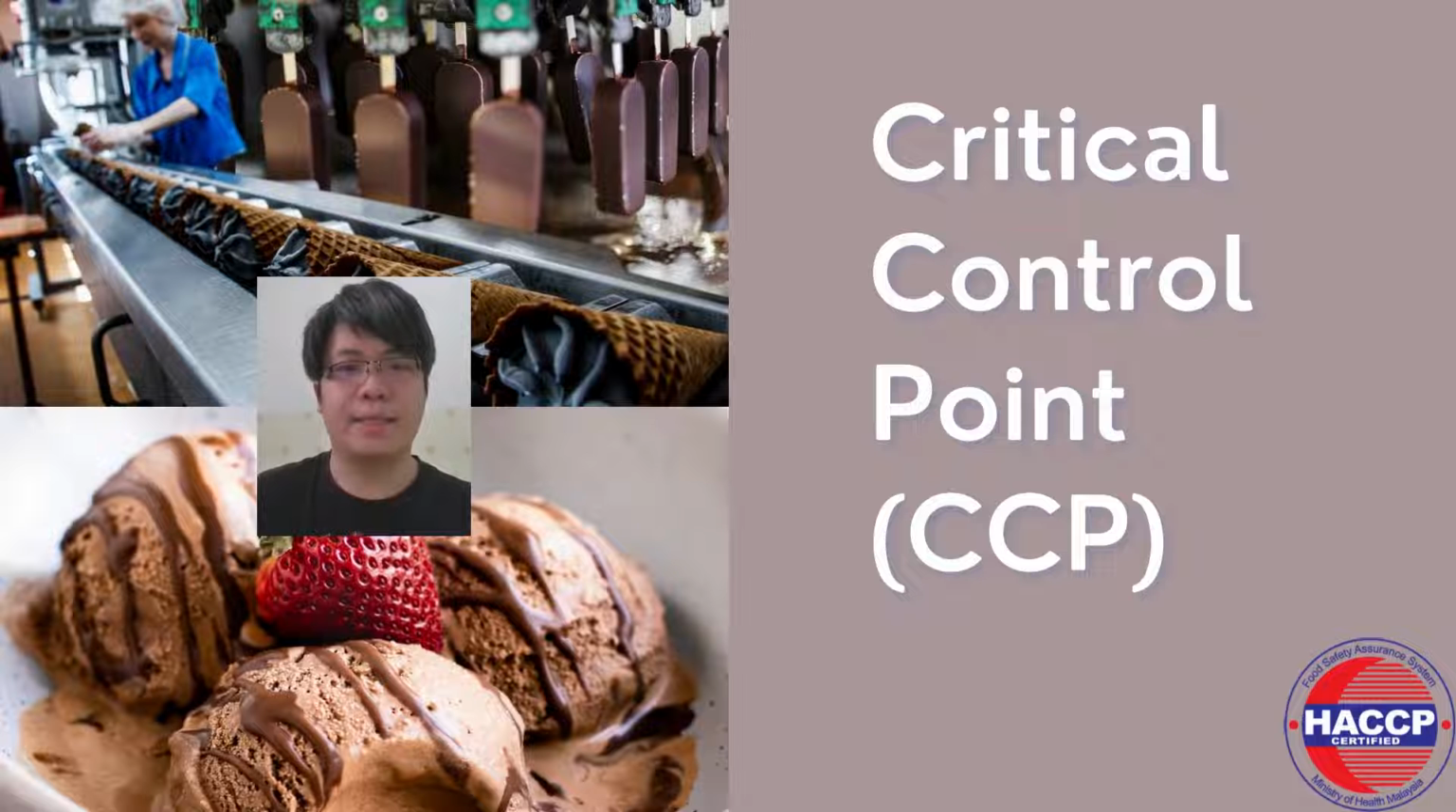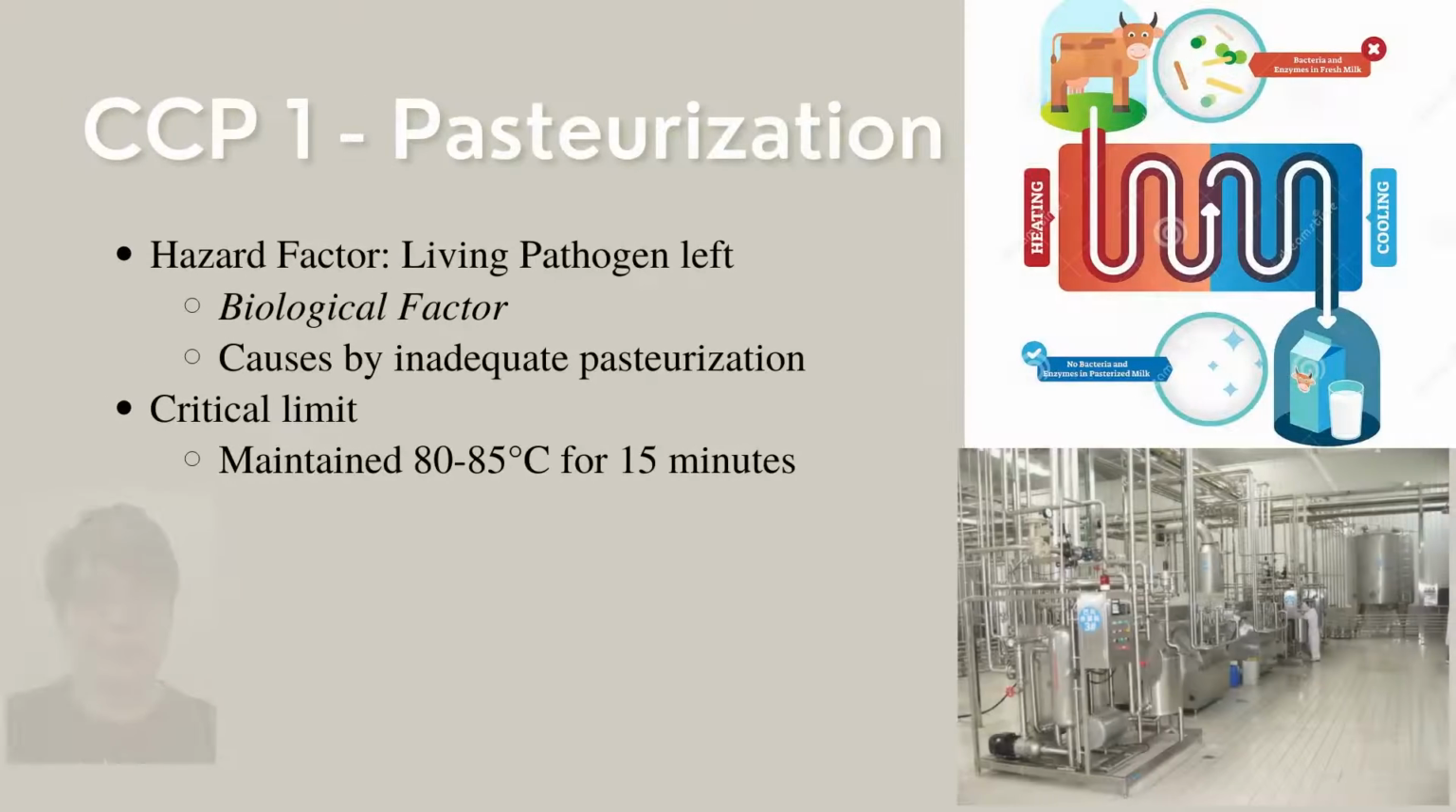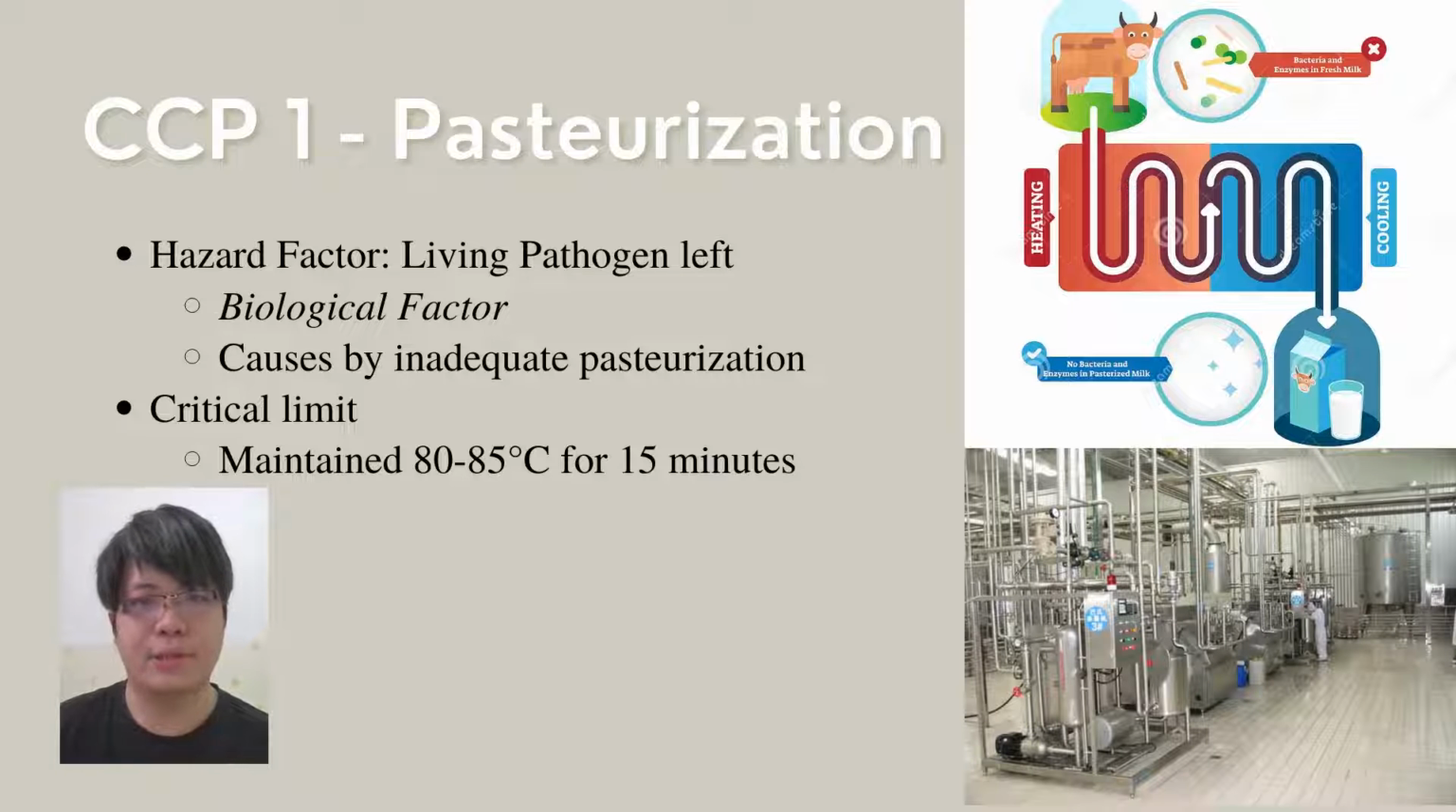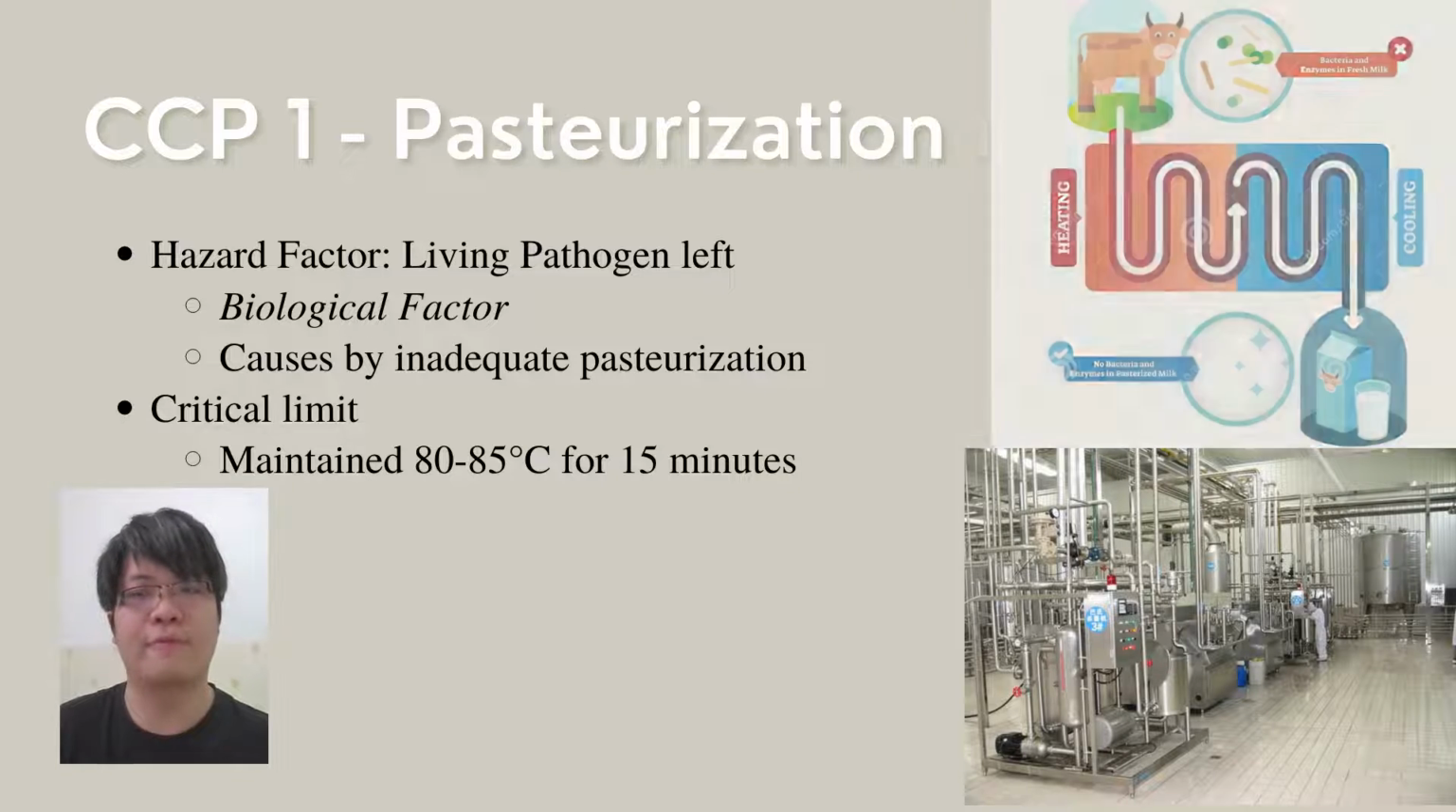From the result of hazard analysis, 2 controllable procedures known as critical control points were selected, and critical limits for each critical control point were established based on government regulation and industrial standard. The first CCP that has been identified is at the pasteurization procedure. The hazard factor in pasteurization is a biological factor where living pathogens survive after the process. Inadequate pasteurization may cause the pathogen to survive and grow, whereas extra elevated temperature and long pasteurization period may negatively affect final product quality. So the critical limit for optimal pasteurization is set so that the temperature should be maintained at 80 to 85 degrees Celsius for 15 minutes.